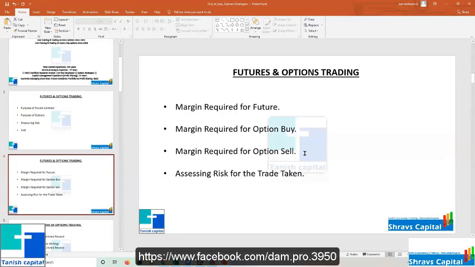So now they have increased the margin benefit so that you don't need to go for a naked sell. You can buy one option, sell one option, and keep your risk limited. That's it. You don't need to worry about anything else. With limited capital, you don't need to take unlimited risk. That's what they mentioned.